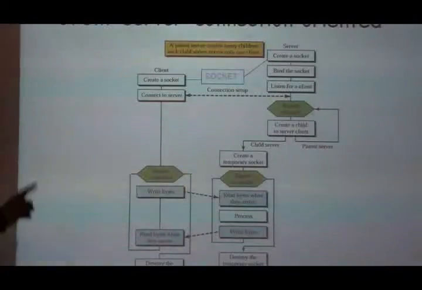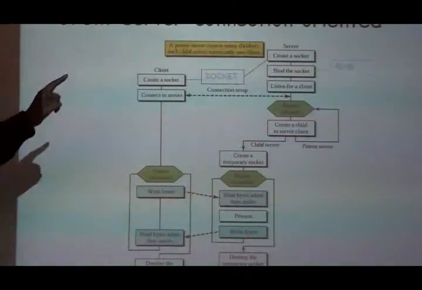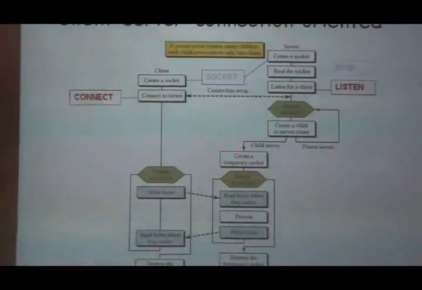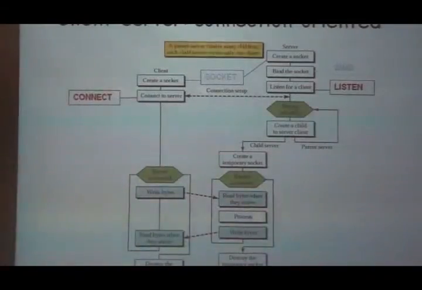Okay, this is the sequence of functions we have to use in the case of connection oriented services. Again, on both sides we have to create a socket. Thereafter we have to call the bind function at the server side to assign a protocol address to the already created socket. We are going to make the unconnected socket passively open. We make the server wait for the incoming connection by calling the listen function. And it is a concurrent server model.